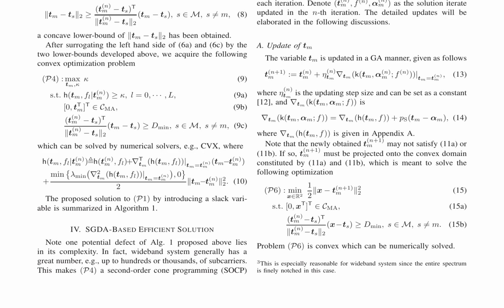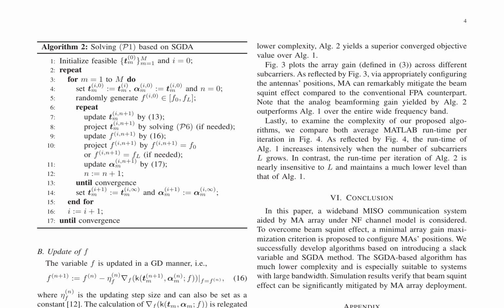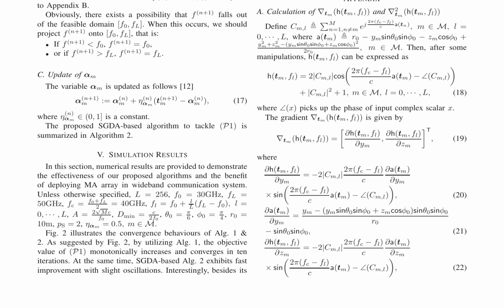The second algorithm, Algorithm 2, is based on the stochastic gradient-descent-ascent (SGDA) method. It iteratively updates the antenna positions, frequency, and auxiliary variables using gradient ascent and descent updates. The algorithm is summarized in Algorithm 2, which involves solving a series of convex optimization problems, P5 and P6, at each iteration. The authors compare the convergence behaviors of both algorithms and show that Algorithm 2 exhibits faster convergence and a superior converged objective value compared to Algorithm 1.